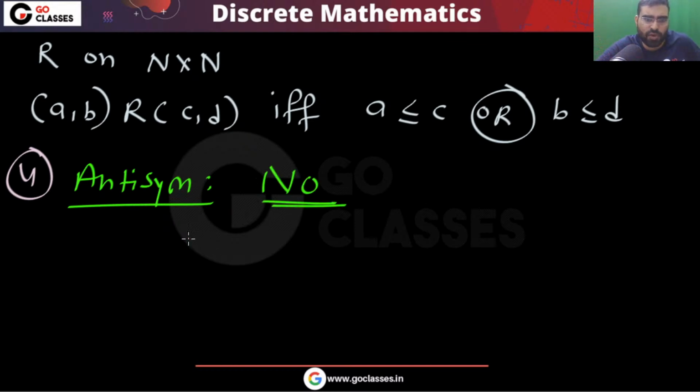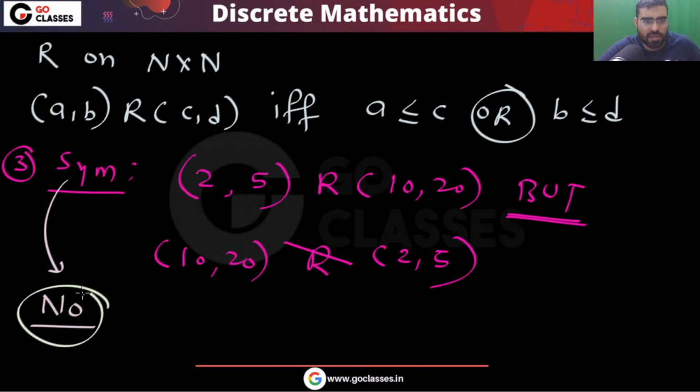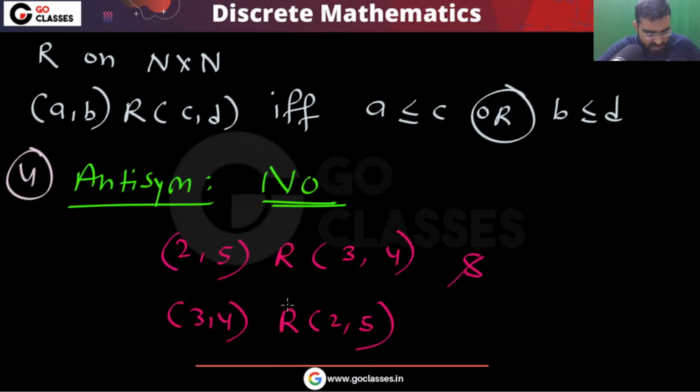For example, you can notice (2,5) is related to (3,4), and you can also see that (3,4) is related to (2,5). So this is not antisymmetric also.